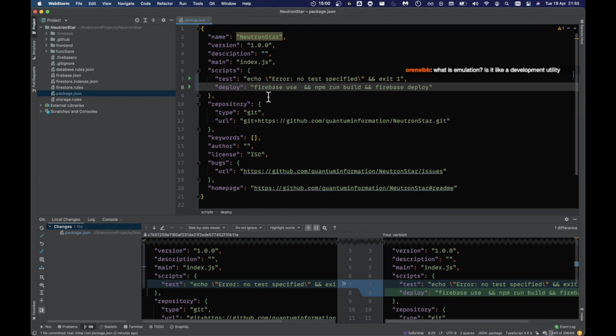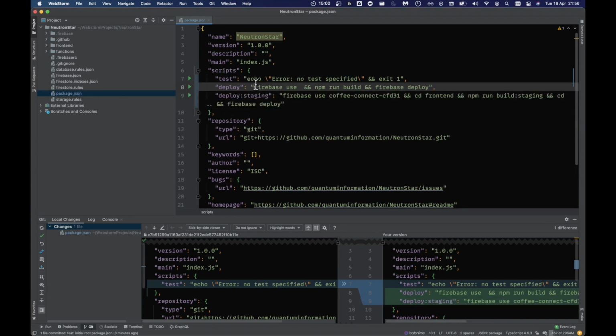will be like the staging database, because normally you'd have a staging Firebase project, and then you'd have emulation, which basically emulates Firebase. It's a really complicated system where you have all the Firebase features available locally, so you can run end-to-end tests. So really, if you want to do this properly, we should create another project in Firebase for staging, because you'd never basically call it Neutron Star. We'll change this so that it's called staging later on, right? So we'll just say that deploy staging is this, right?